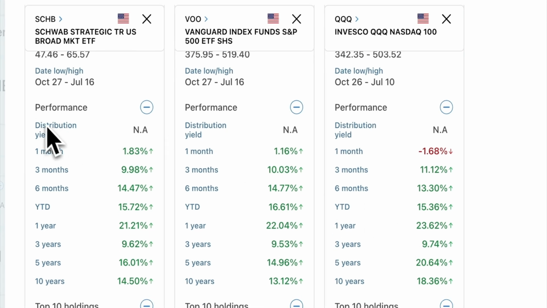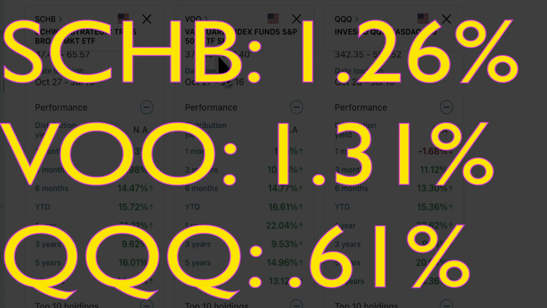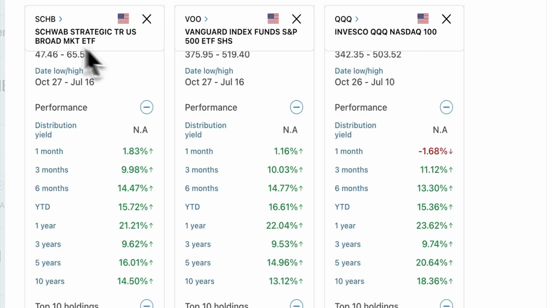Here we look at distribution yield. So Schwab distribution yield as of today is 1.26. And then VOO, it is 1.31, and QQQ is 0.61. Remember, the yields are very little because these are designed for growth, not for income. So that's why the yield is very low.